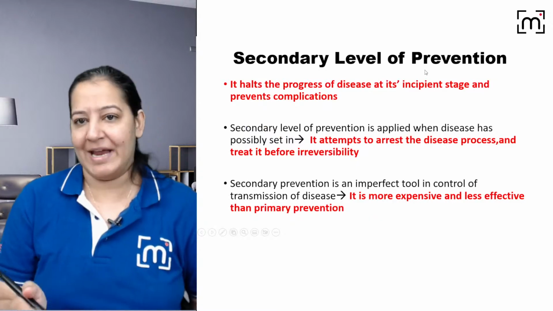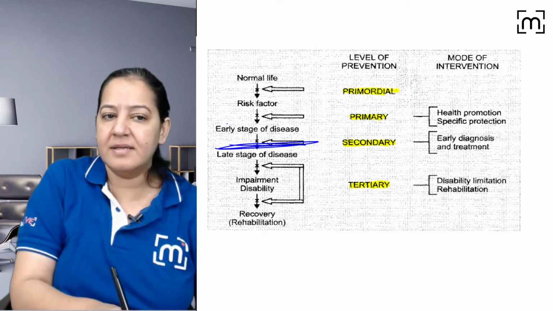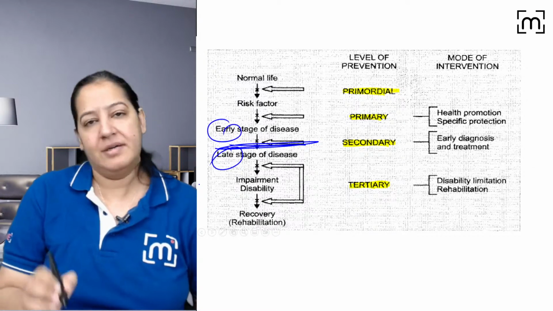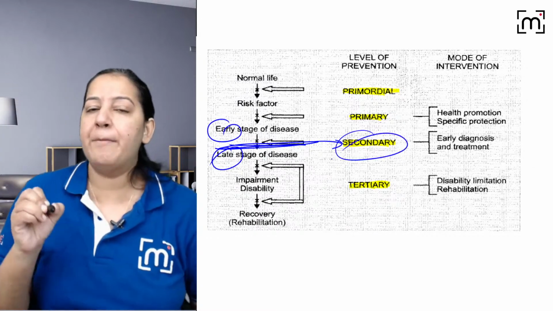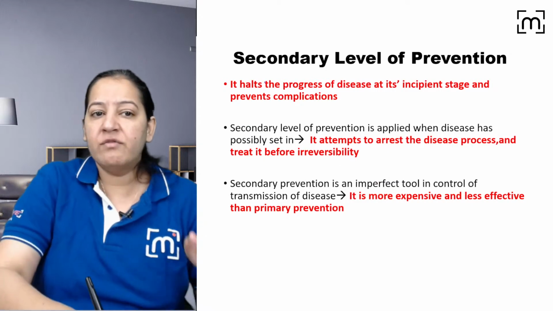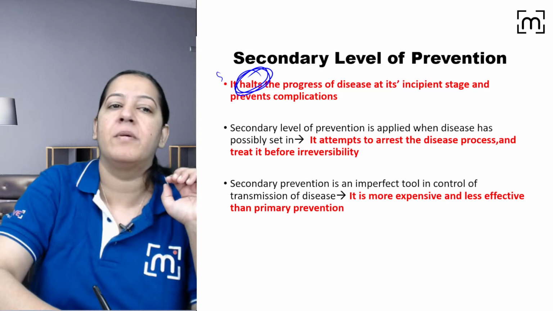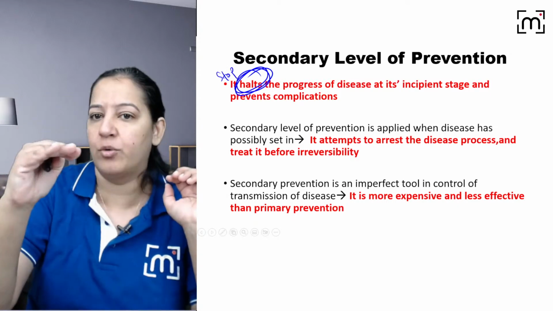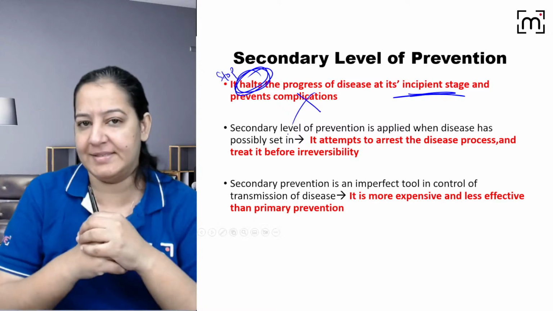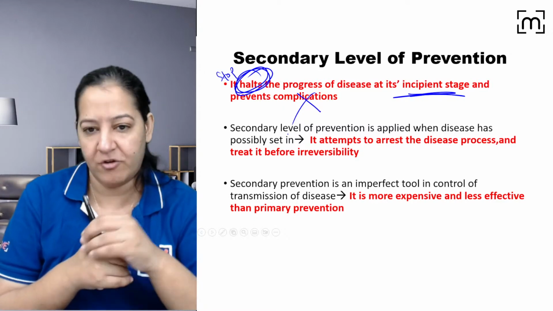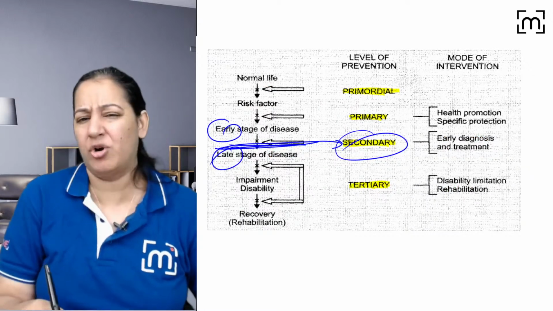Okay. Coming on secondary. Secondary क्या होता है? The disease already happened, but still the disease is in early stage, not in late stage. So at that point, whatever you can provide is the secondary level of prevention. So we halt that progression of the disease. We want to halt it. Halt का मतलब stop. We want to stop the disease at that level only, at the initial stage. We do not want to have the complication of that disease, the late stage. We do not want that, right? So it is a very expensive and less effective level of prevention. It is not good, right?